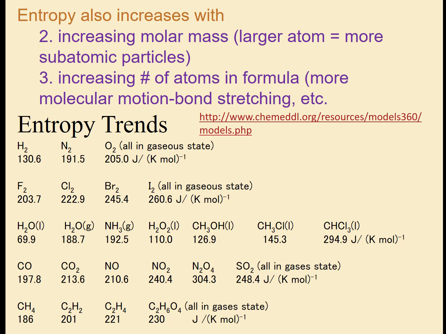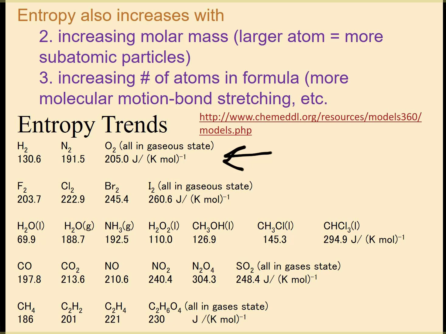Entropy also increases with an increasing molar mass, and it's not the mass that's causing this disorder, it's that there are more subatomic particles. And so molar mass is just a way to describe the size of the atom. If you have a larger atom, that means you're going to have more protons, more neutrons, more electrons. Therefore, you will have more disorder because the more electrons you have, then the more possible places they can be in that electron cloud around your molecule. And so we can look at our entropy trends down here.